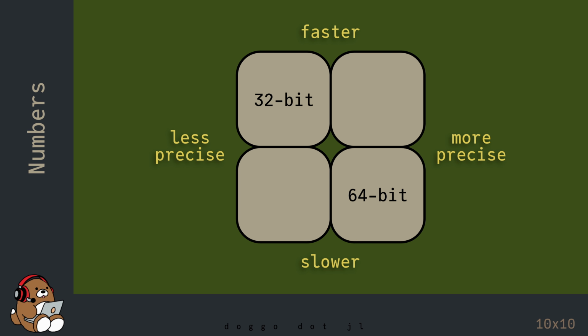The difference between 32-bit and 64-bit comes down to a trade-off between performance versus precision. 32-bit numbers require less memory. As a result, applications using 32-bit numbers will run faster. But because 32-bit numbers use less memory, they are also less precise, which may lead to errors in the long run.